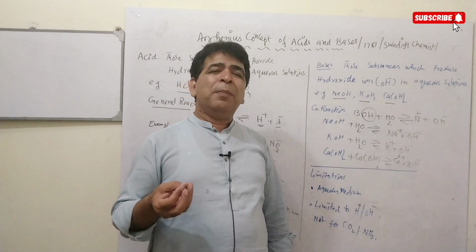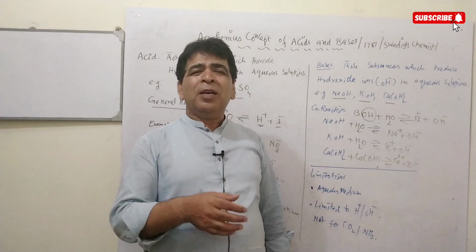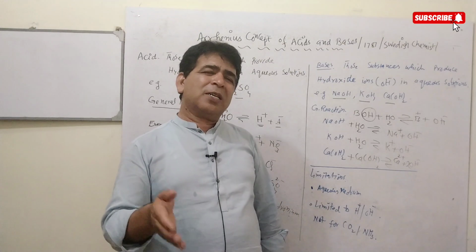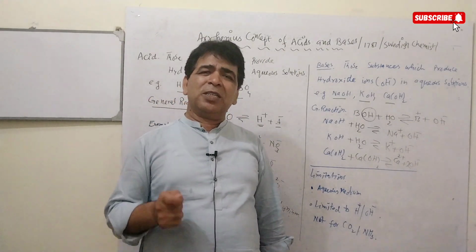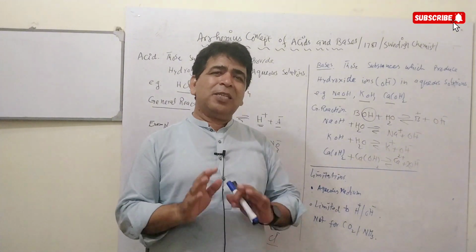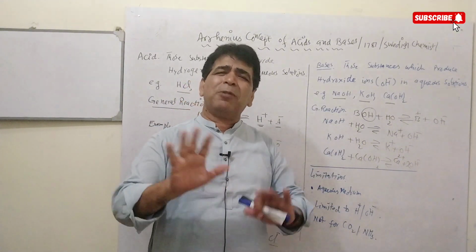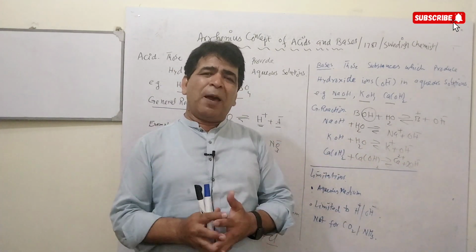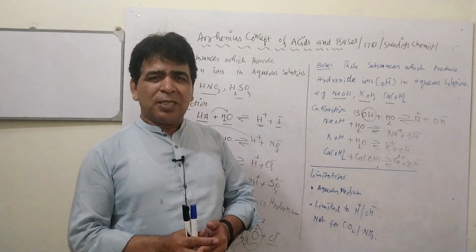Ammonia gas is a basic gas, but according to Arrhenius concept, there is no classification of ammonia as either an acid or a base, because it doesn't have either H positive ions or OH negative ions. These are the two limitations in the Arrhenius concept. Otherwise, this concept has a vast application. It was widely accepted. Only these two limitations were present in this concept.